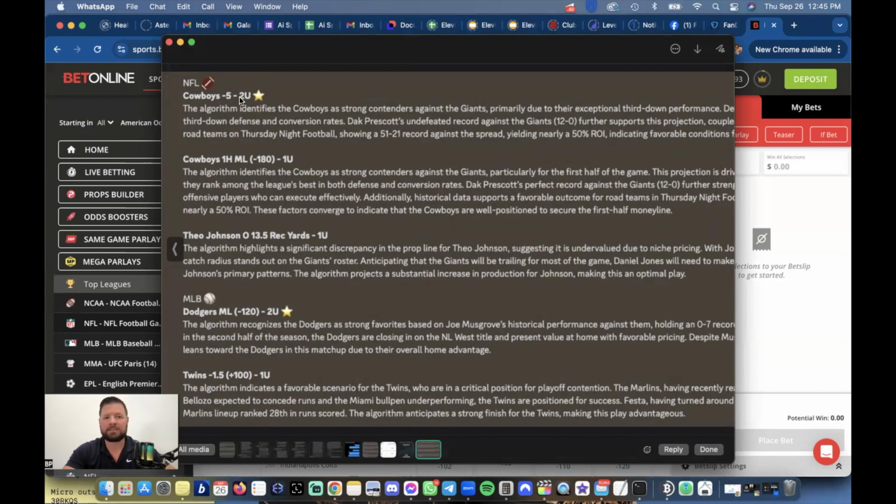What this means is this is the spread. So Cowboys is a -5 spread, and the 2U is 2 units. So 1 unit, 1 unit, 2 units, 1 unit. This basically means 1 unit is like 1% or 2% of your total bankroll. So if you're starting with $100, you're going to want to risk 2% of that bankroll. This is what the AI algorithm suggests you do.